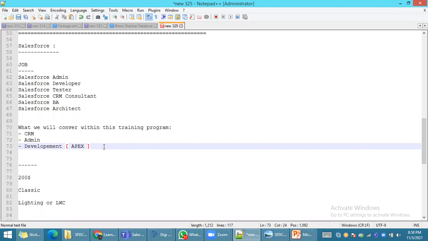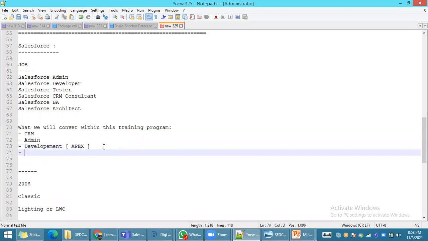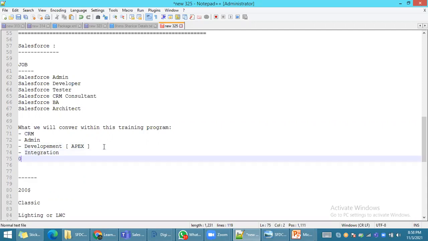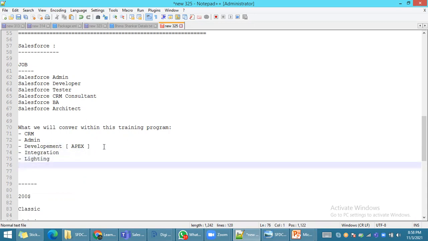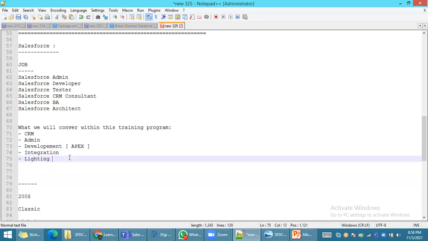Once you get an idea of how to write code, you only have to repeat similar things. Then development, then integration, then Lightning. We will cover all the concepts within this training program. Is it clear? Lightning means here Aura.